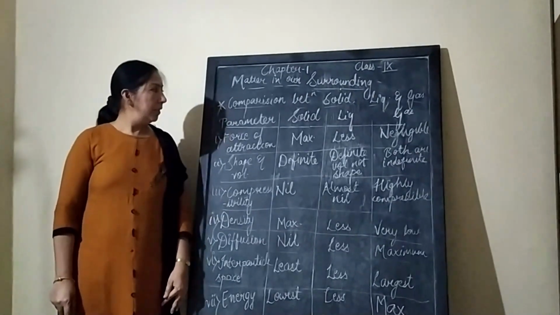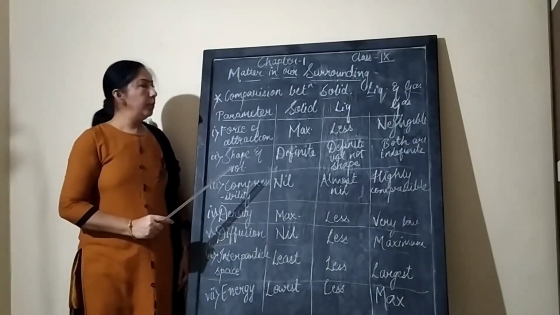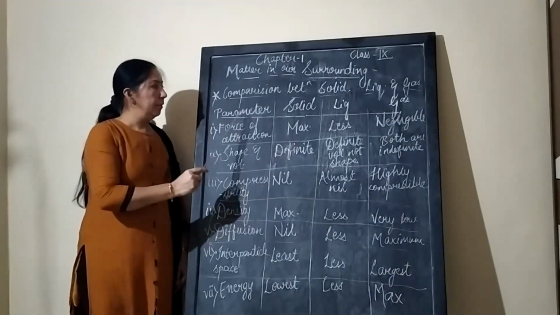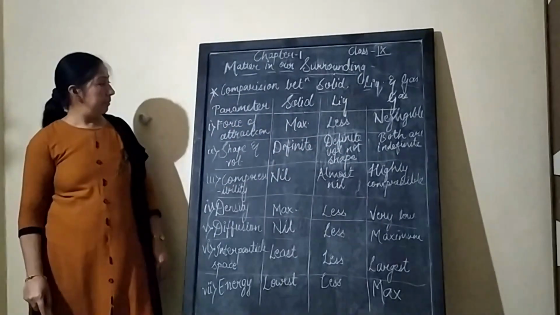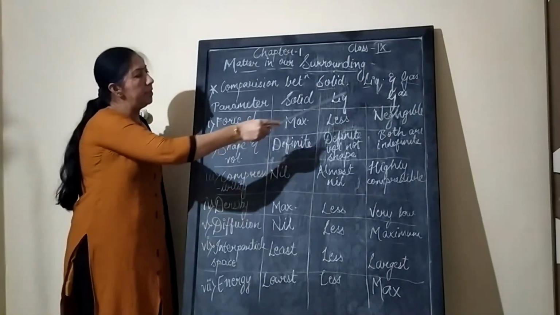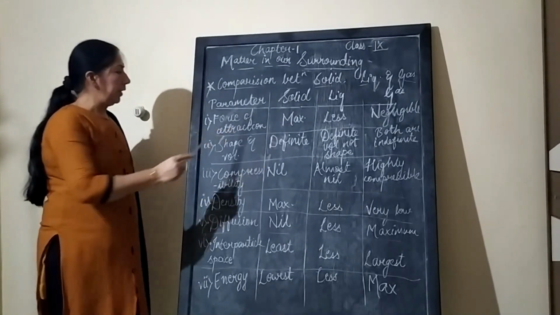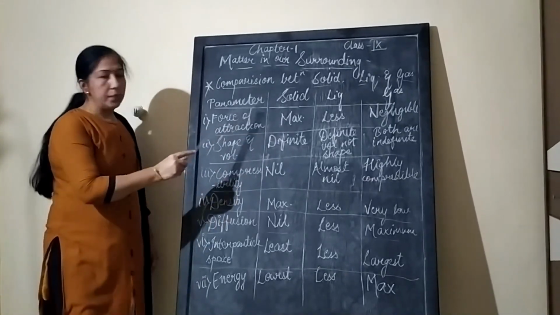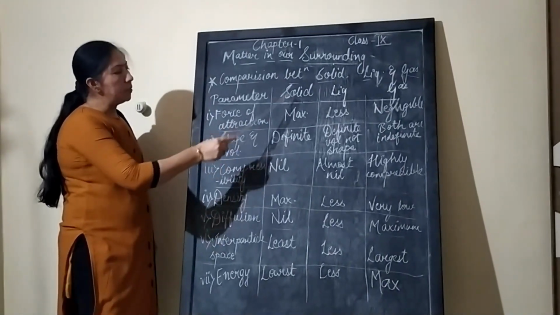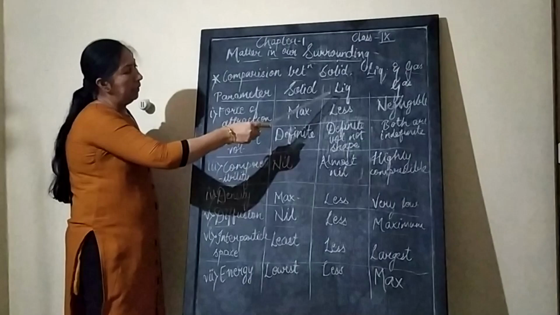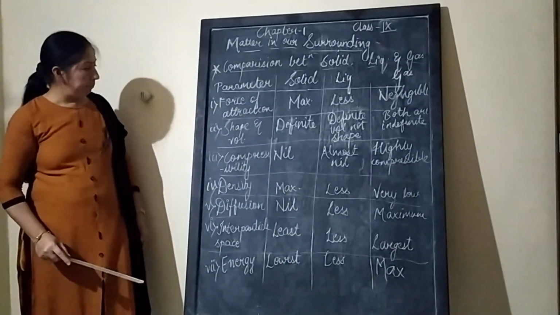Hello students, as we have seen the properties of solid, liquid and gas, let us compare these properties. Let me show the comparison between solid, liquid and gas. All three states of matter and their parameters are shown here. First, let us compare the force of attraction. The force of attraction in solids is maximum, in liquids it is less, and in gases it is negligible.